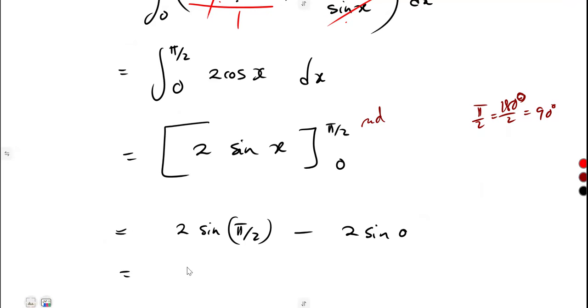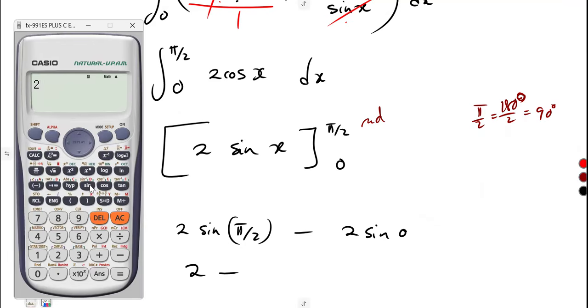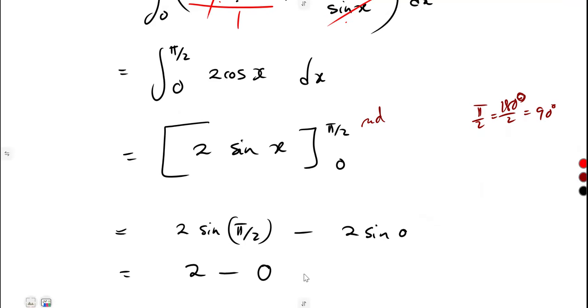So this is going to give us 2 minus 2 sine 0. 2 sine of 0 is going to give us what? A 0. So that's 2 minus 0, which is 2. So this is what you're going to have at the end of the day. All right, so those are the typical questions that you might be given.